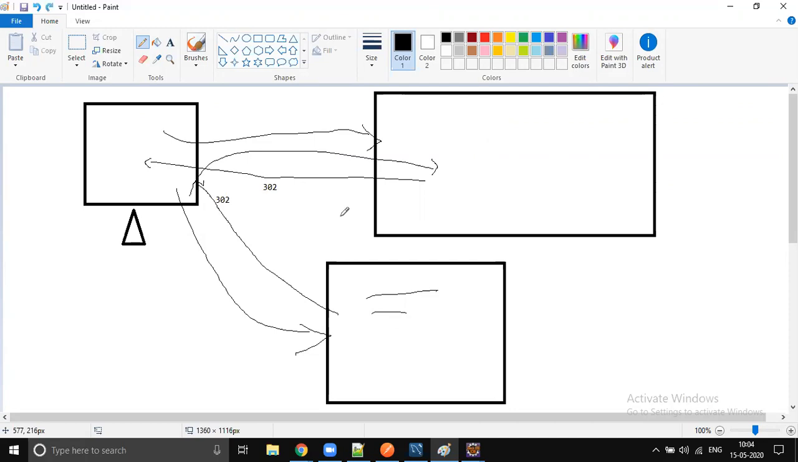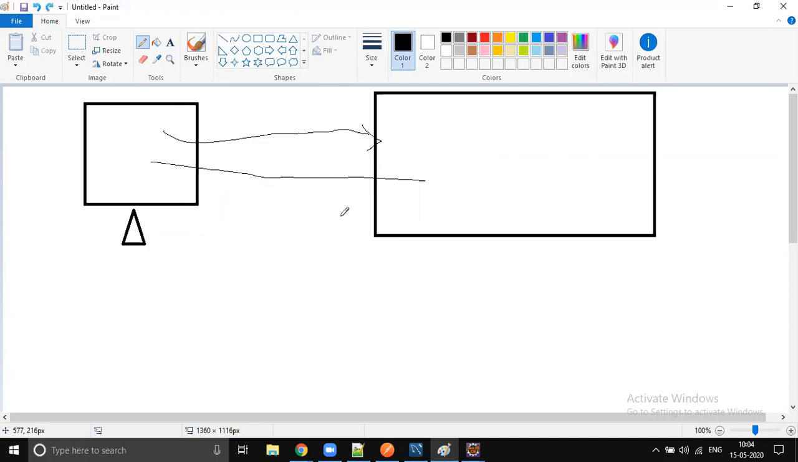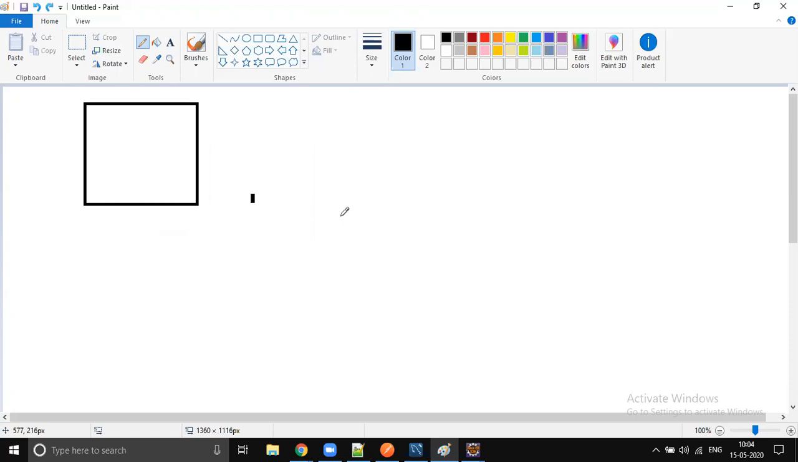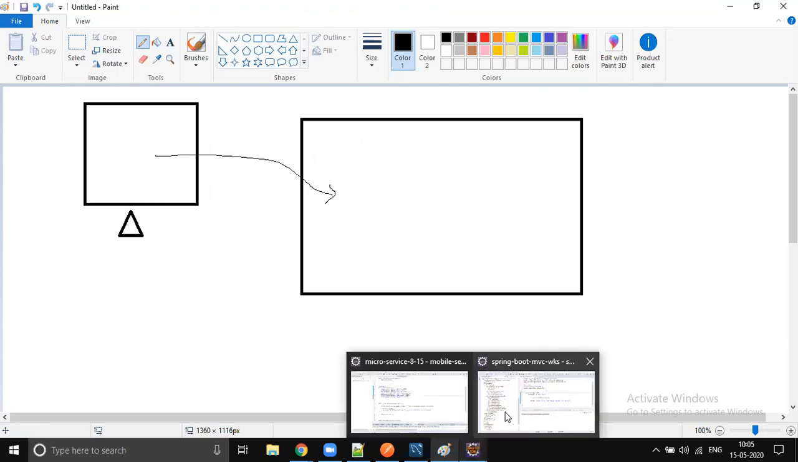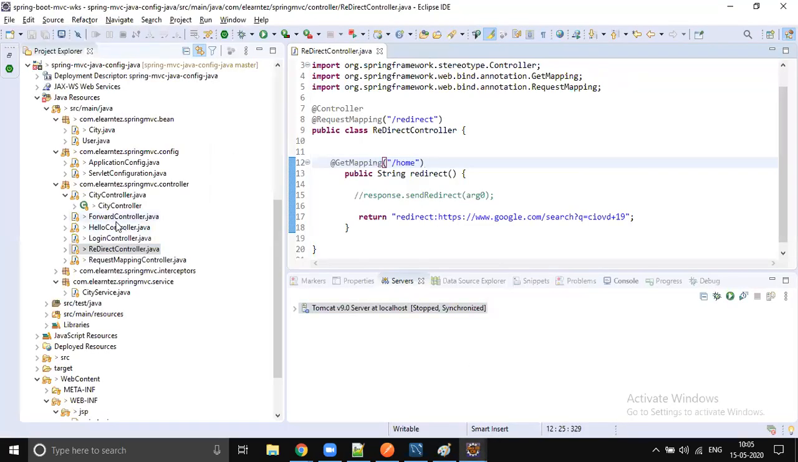So if the resource is part of your application, no need to do the redirect. Redirect should be used only for external resource communication. If the resource is part of your system, you don't need to use redirect. You can use forward, right?